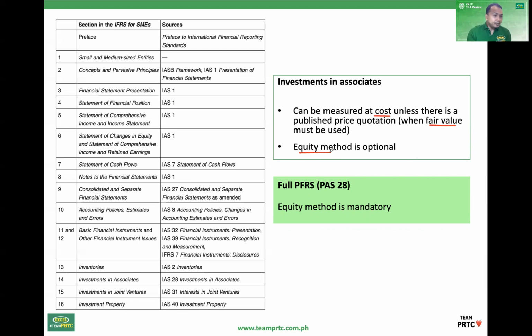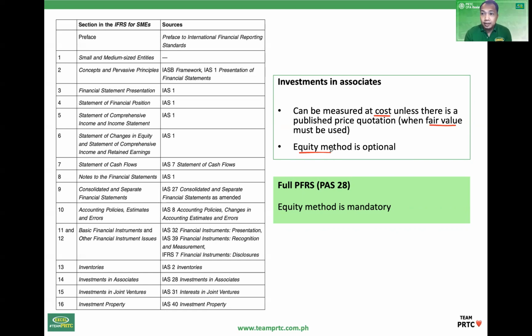Okay, now, how will the method affect the amount to be recognized in the balance sheet and in the profit or loss? So that is the focus of numbers 23 to 28. So, accounting for investments in associates.